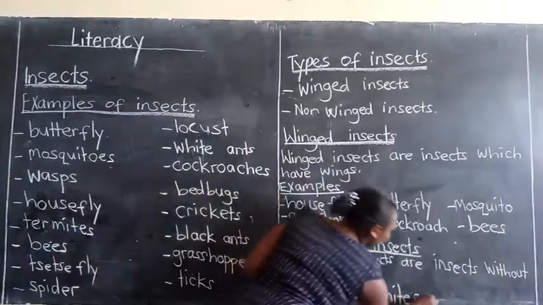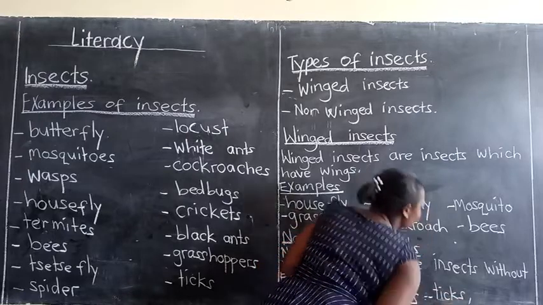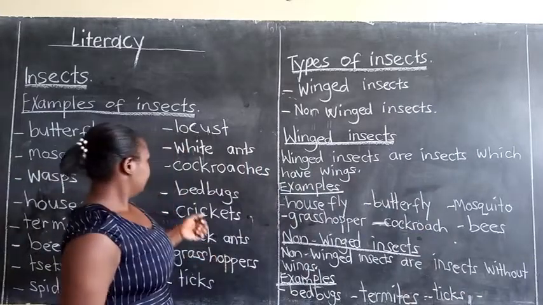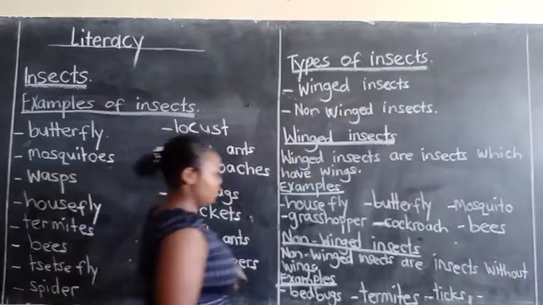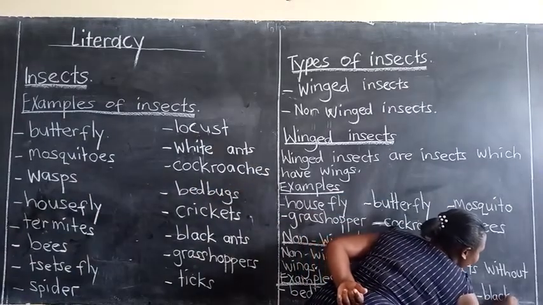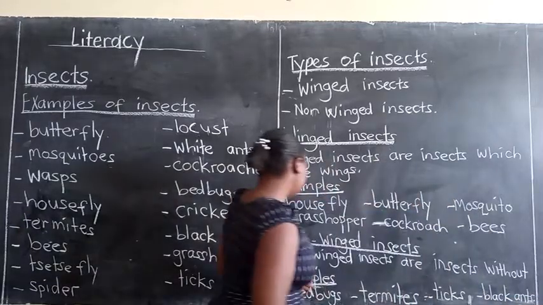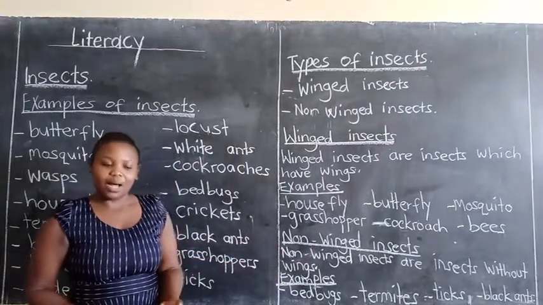Ticks have no wings. What else? We can give black ants. Black ants have no wings. So these are some of the examples of non-winged insects we have talked about.